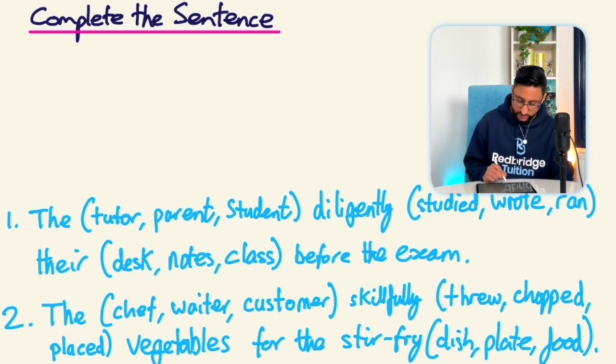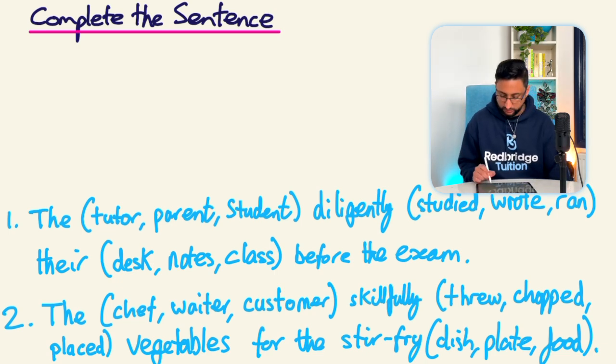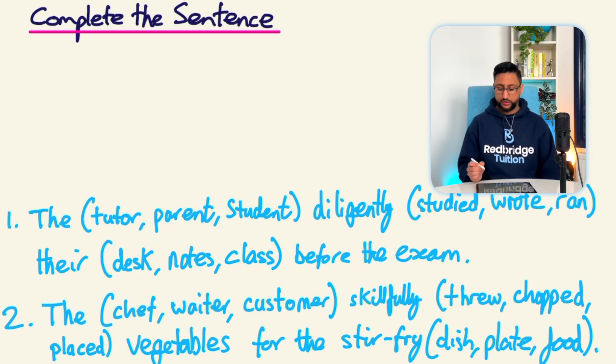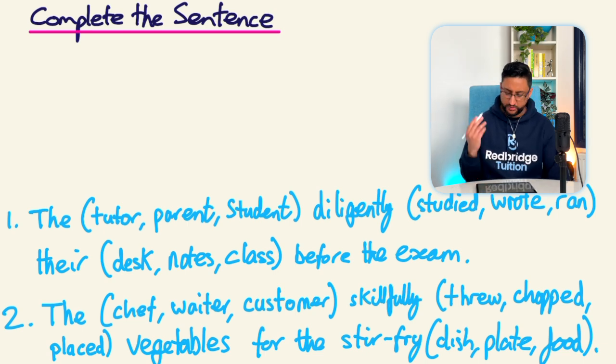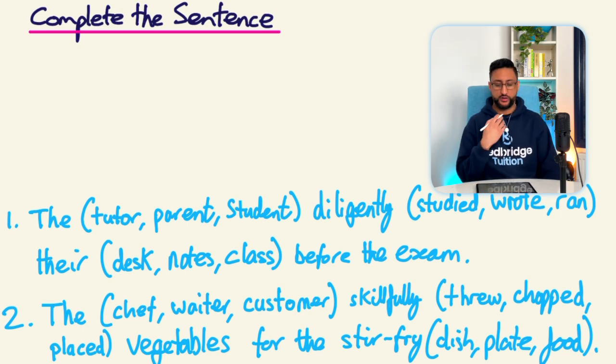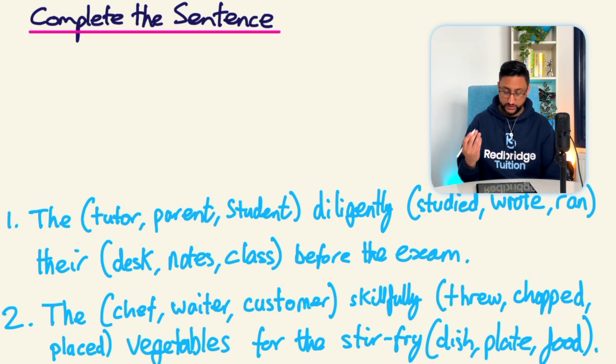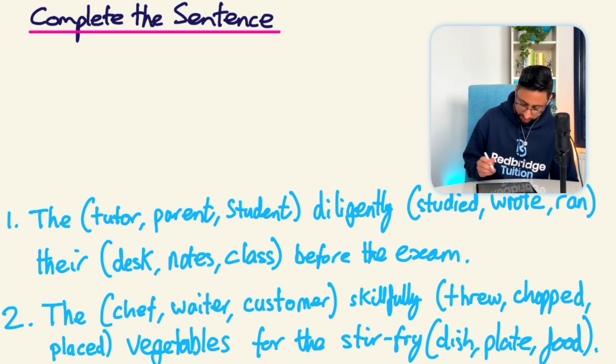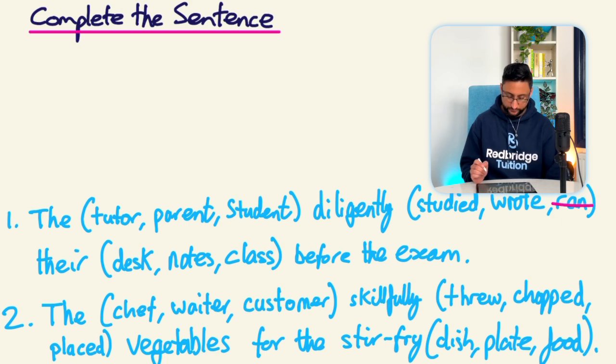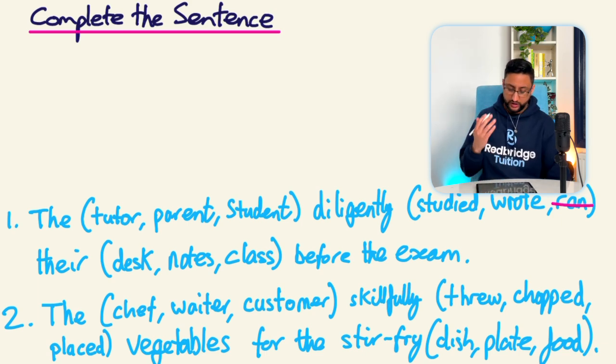The tutor, parent, student diligently studied, wrote, ran. Now, I don't see the tutor, parent, or student running unless they're late for a class or something. But the rest of the sentence tells us it's to do with an exam and they're diligently doing something. So I'm going to remove ran from our options. And then I'm going to move to the last set of brackets.